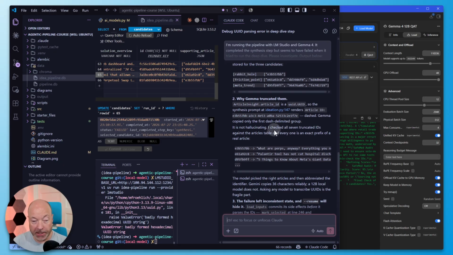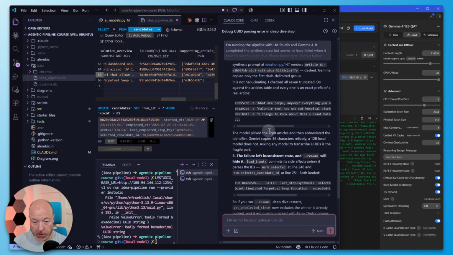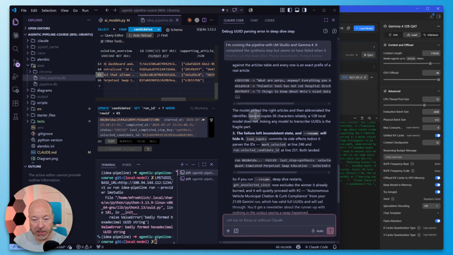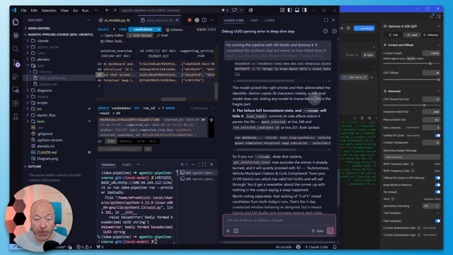It is not hallucinating. I checked all 7 truncated IDs against the articles table, and every one is an exact prefix of a real article. Well, that's good. The model picked the right articles and then abbreviated the identifier. Gemini copies 36 characters reliably. A 12b local model does not. Right, that is the kind of problem that I just talked about. Asking any model to transcribe UUIDs is the fragile part.